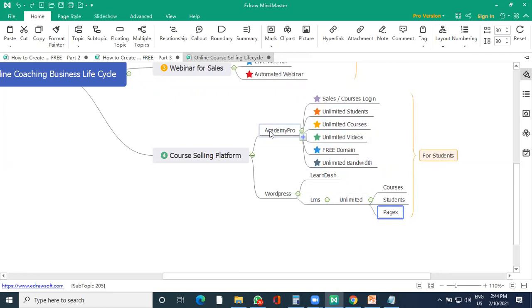But if you want a quick solution, Academy Pro would be there. It can have a sales and login page, unlimited students, unlimited courses, and unlimited videos can be done. We are giving a free domain, and unlimited bandwidth is also there.